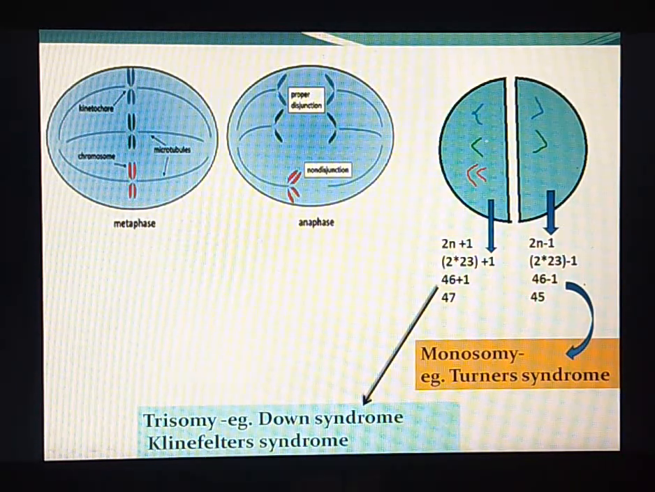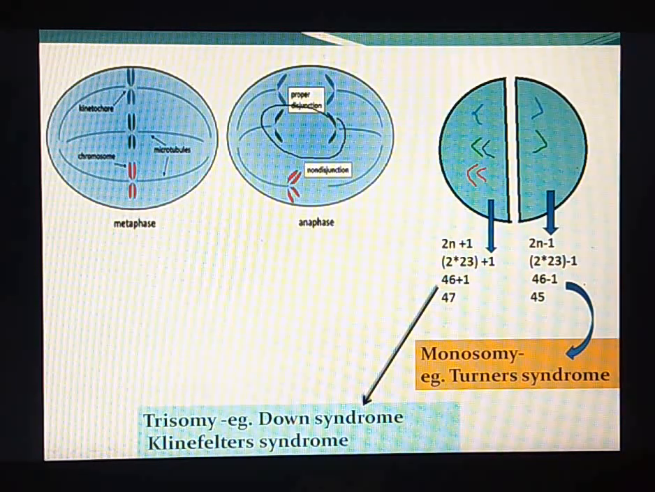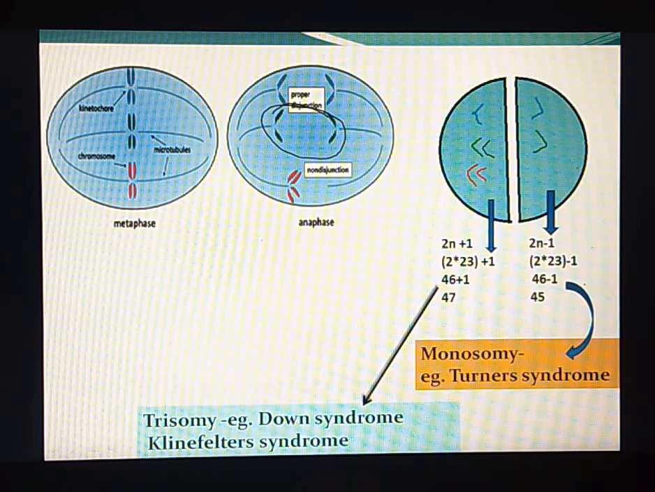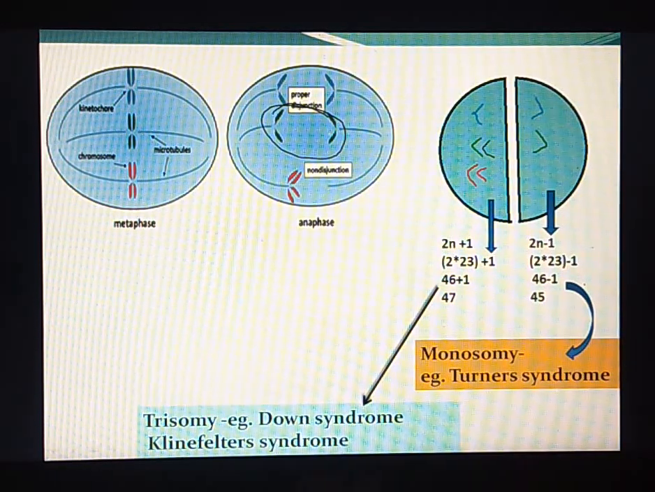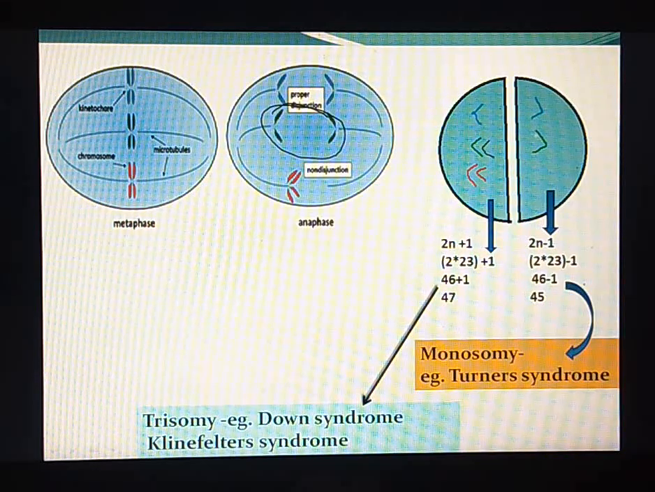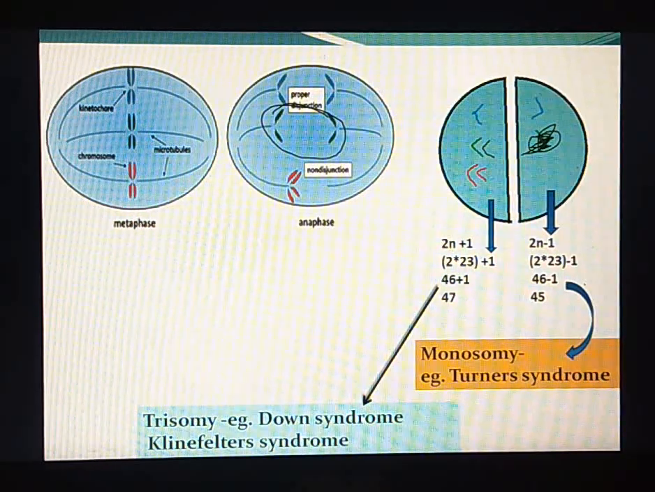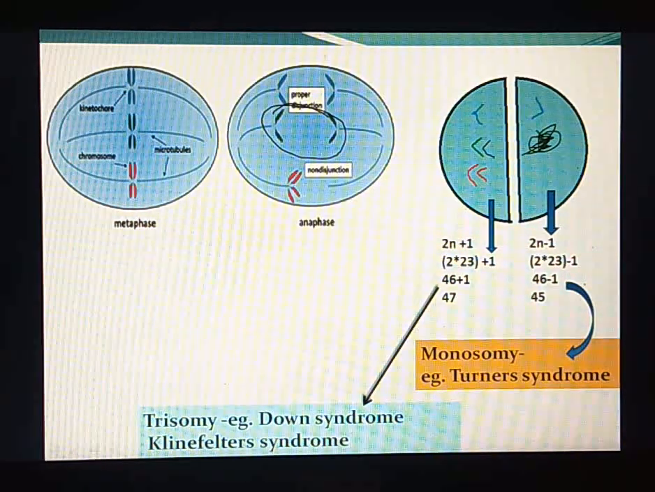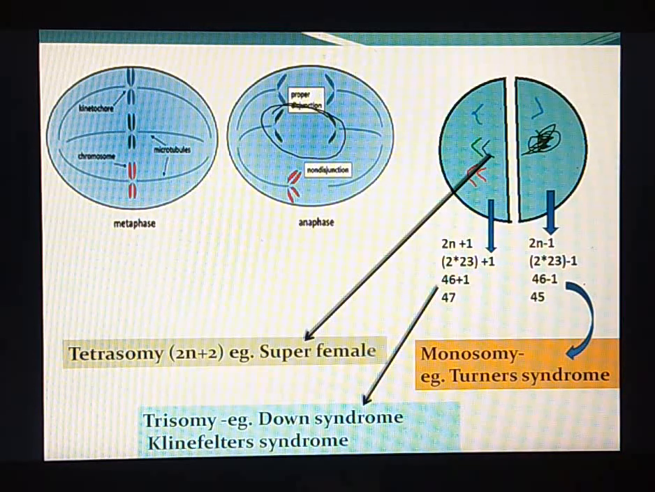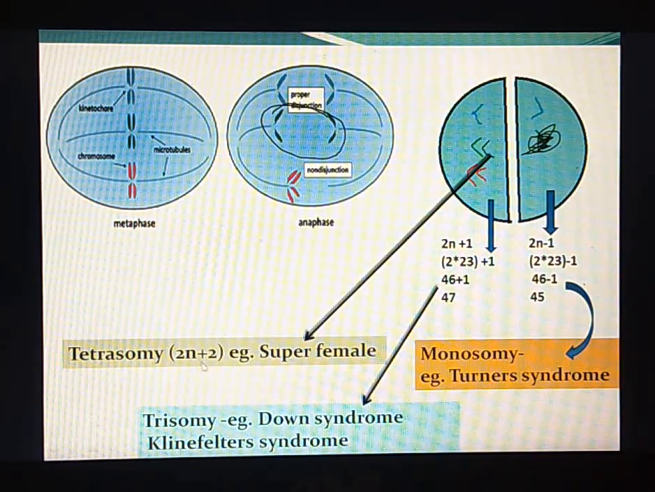Imagine if two chromosomes are extra. For example, here, there is non-disjunction between these chromosomes also. The sister chromatids are not able to segregate. We'll imagine that way. So what will happen here? The cells will result in one more extra chromosome, whereas in another cell it will be lacking, so there won't be this chromosome. In this case, it will lead to tetrasomy, wherein two extra chromosomes get added.